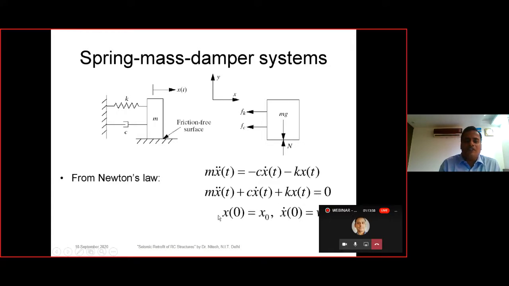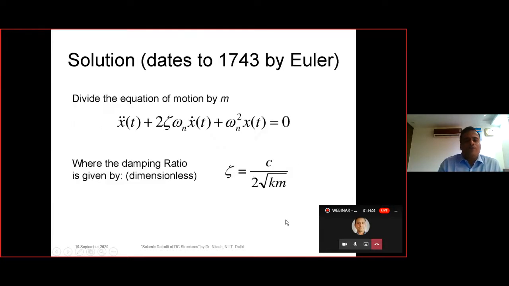And if you put the boundary conditions over here, at t equal to 0 we have displacement x naught and velocity x dot naught. Once we put these boundary conditions, we have a certain assumption, that is xi equal to c upon 2 under root km. So this is the damping ratio, which is another new term.